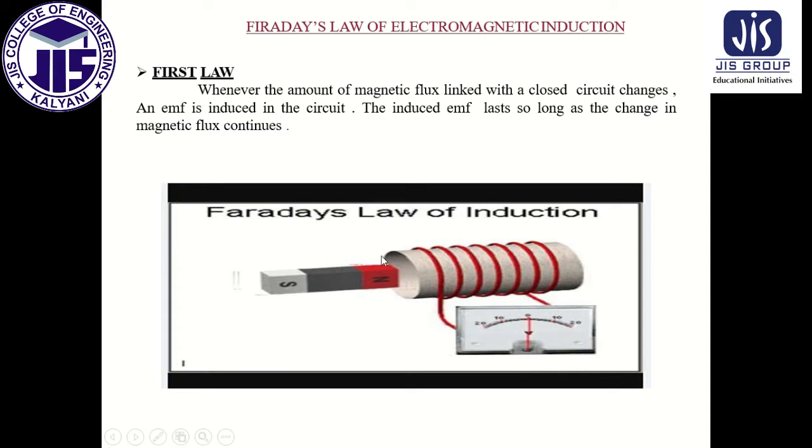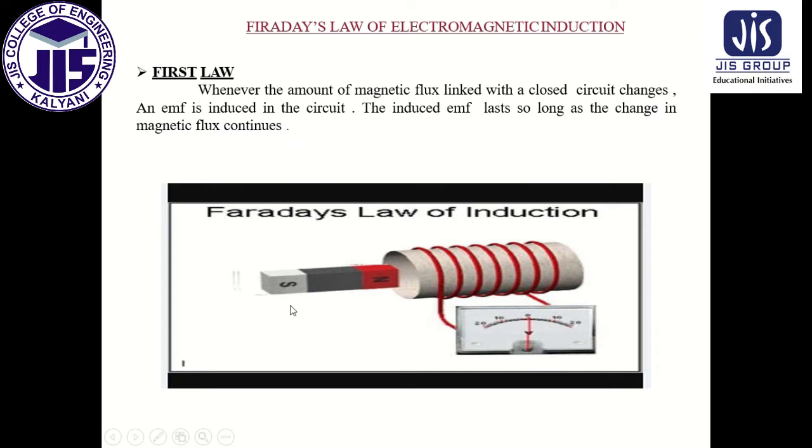So due to the change in the flux, the EMF will be induced. The full form of EMF is electromotive force. So the EMF will be induced in the circuit, and it lasts so long as the change in the magnetic flux continues.